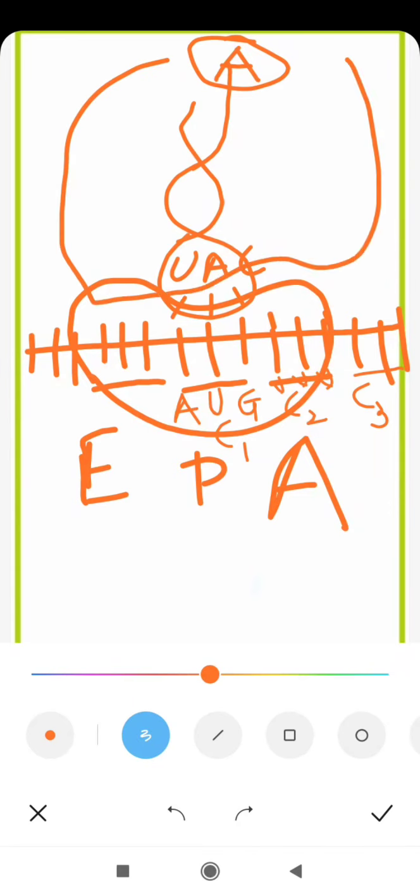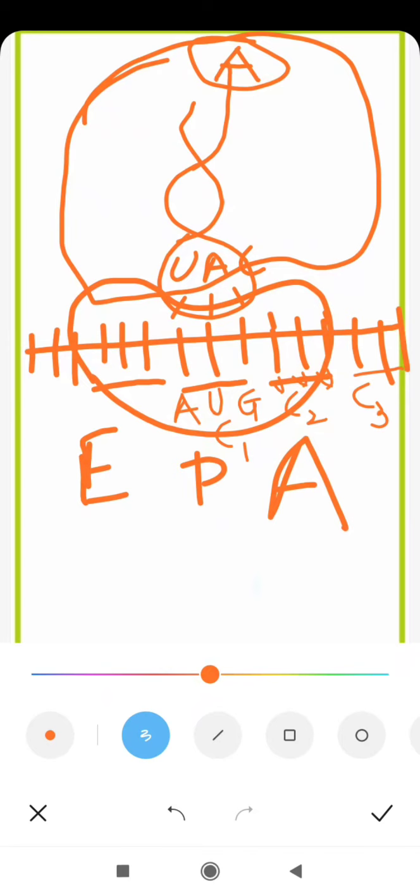See, this is the larger subunit. Once the first tRNA is attached to the P site, the larger subunit attaches and the complete ribosome is produced.